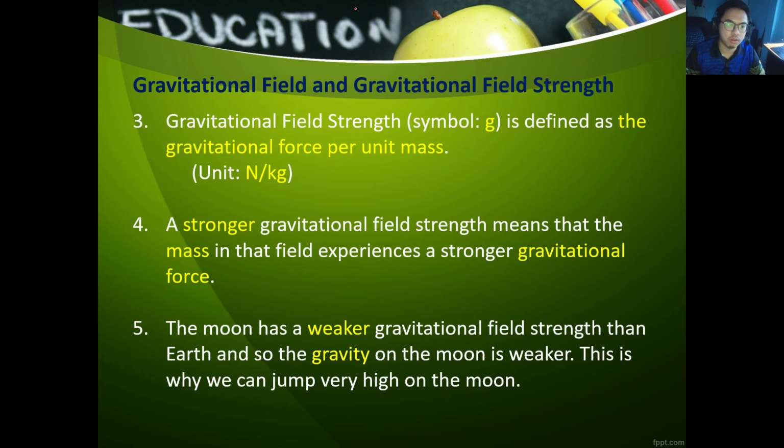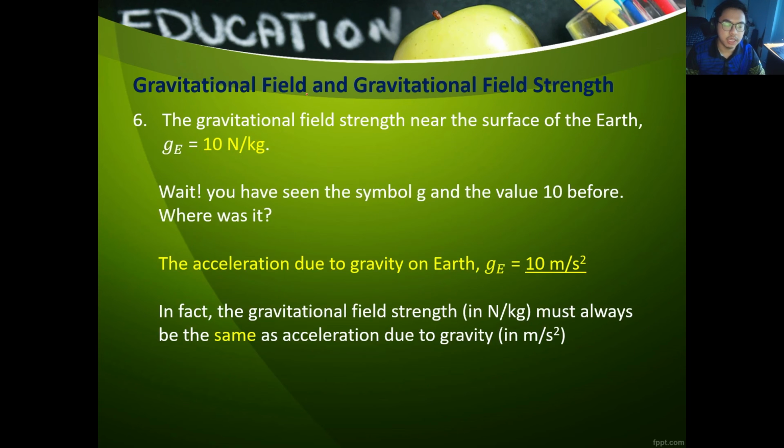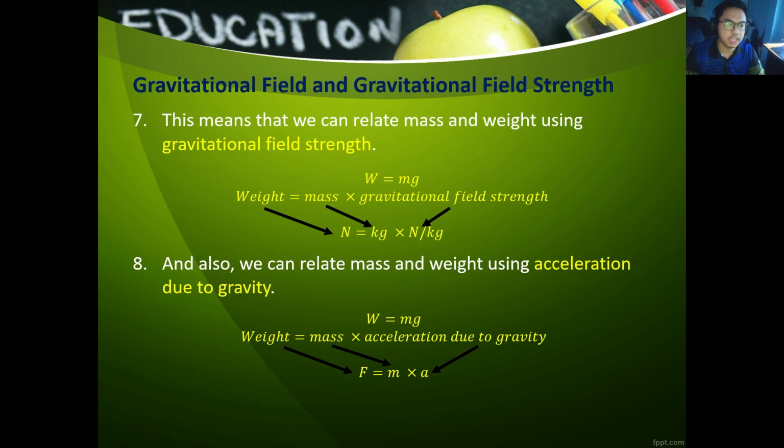Make sure you know the meaning of gravitational field strength, which is this one here. Make sure you know the symbol for gravitational field strength and make sure you know its unit. Make sure you remember that gravitational field strength on Earth is always 10 newtons per kilogram. And make sure you know that gravitational field strength and acceleration due to gravity are equal to each other.